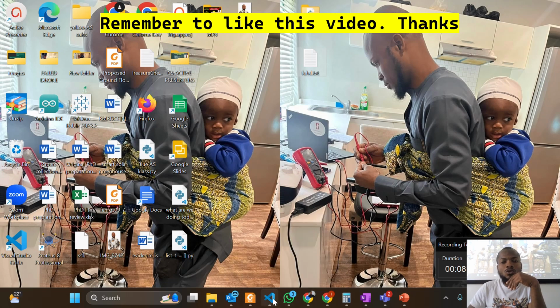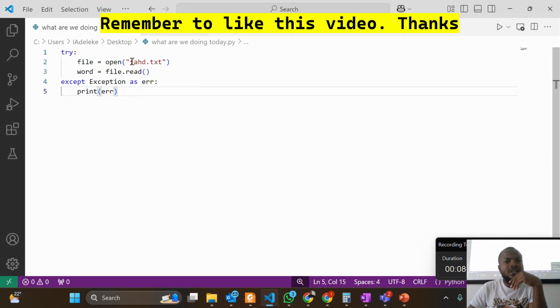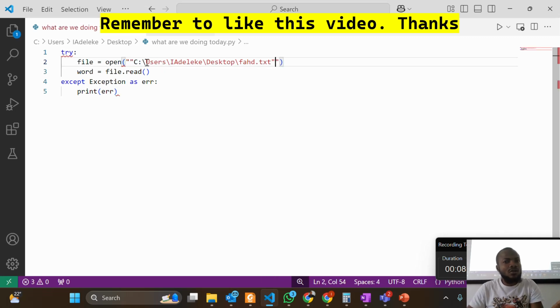Then you go back to your code. So instead of this file name, file.txt, you paste. You remove the double quotes, but there's going to be a problem.